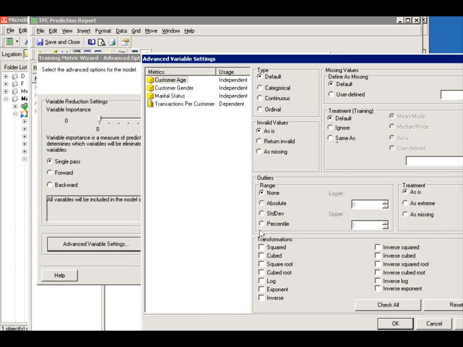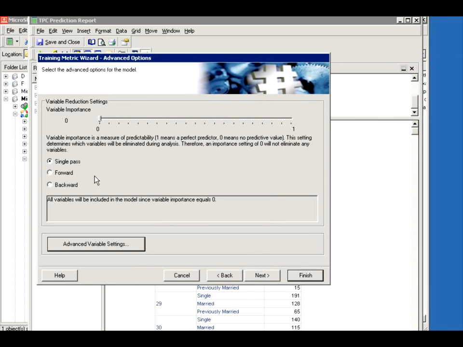There's all these different outlier information ranges, transformation. Do you want your value used as is, or do you want to transform the value using one of these mathematical formulas before you use it for your prediction? If you don't know what you're doing, don't mess with this. If you know what you're doing, go ahead and add or modify anything you want for any of these items. So I'm going to cancel out of this. I'm going to keep it single pass.